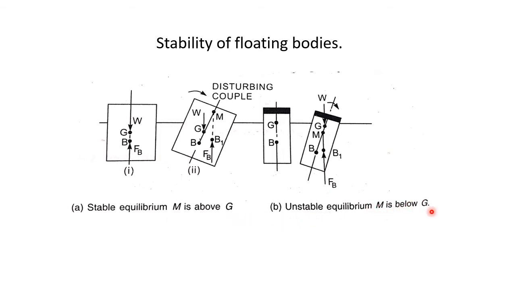And third one, we will study what is neutral equilibrium. The sketch is not shown here. For neutral equilibrium, both this point M, that is metacenter, and G, the center of gravity of the body, both lie on the same point.